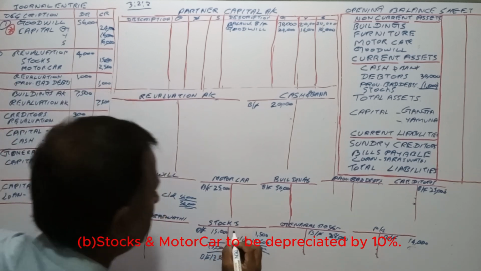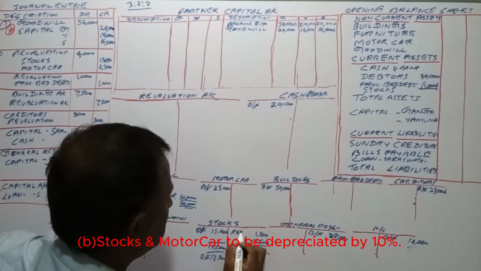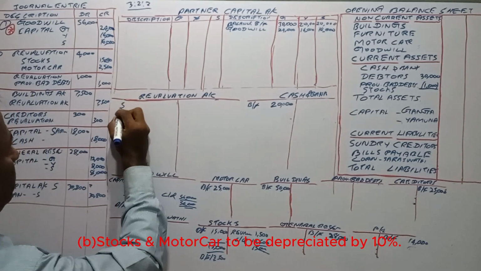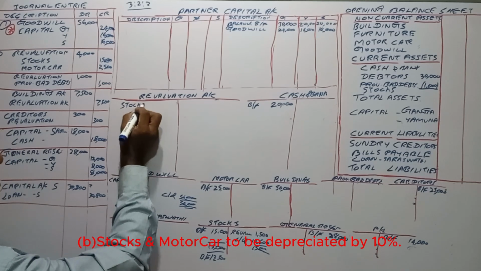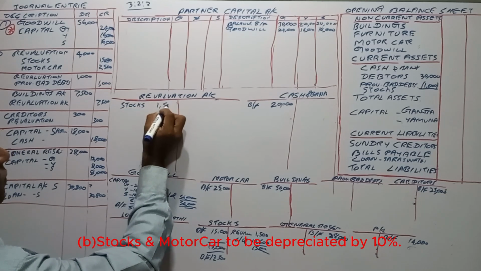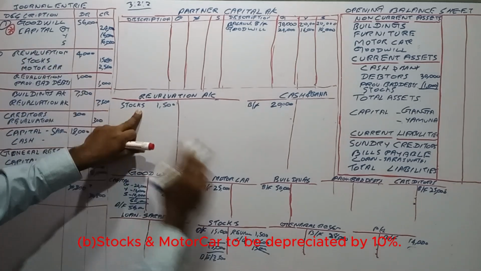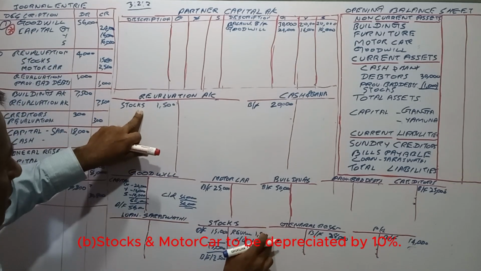This is a revaluation account item. It should go to the revaluation account. Revaluation account, stocks 1,500. Revaluation account debit and stocks account credit.